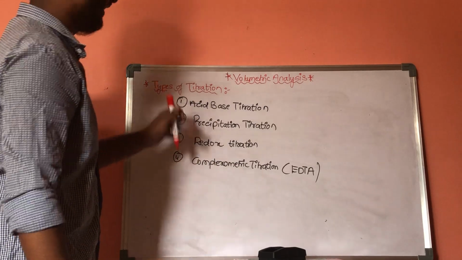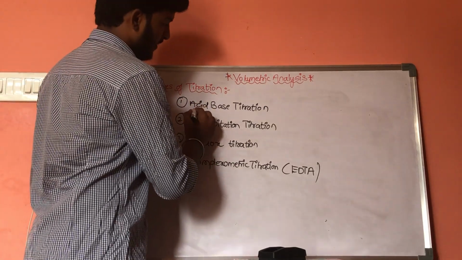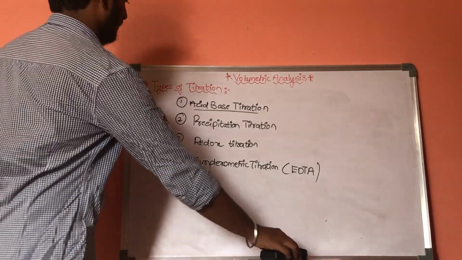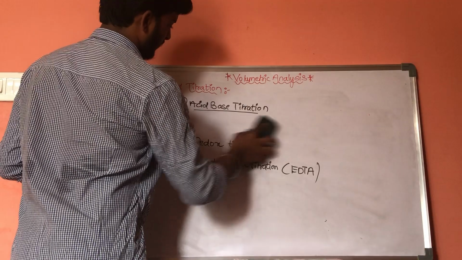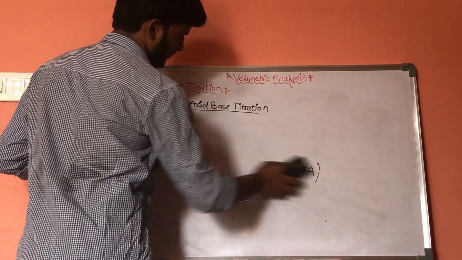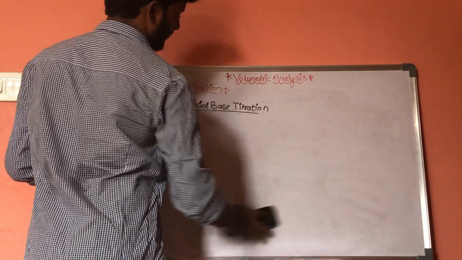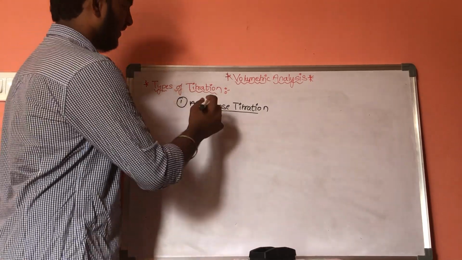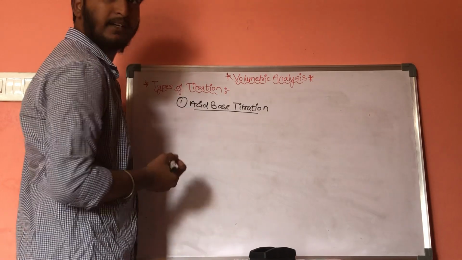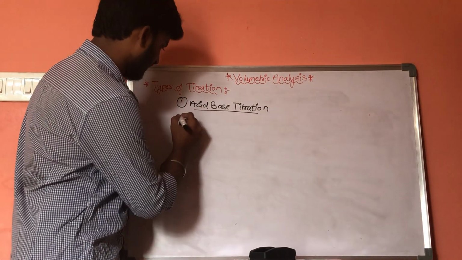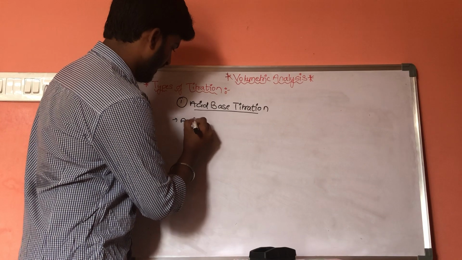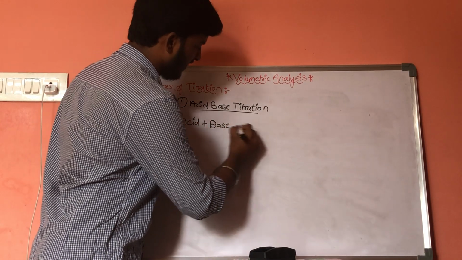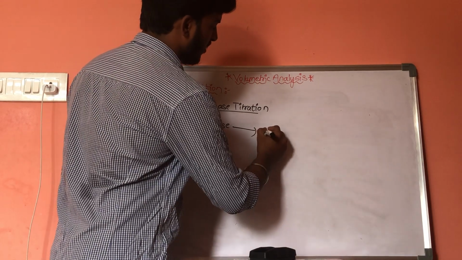Now, in this lecture, first we will discuss acid-base titrations. In acid-base titrations, first of all, there is a reaction between acid and base. Here, acid will get reacted with the base, resulting in the formation of neutralized salt.